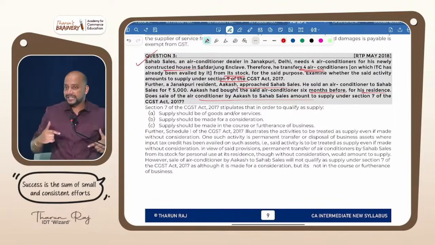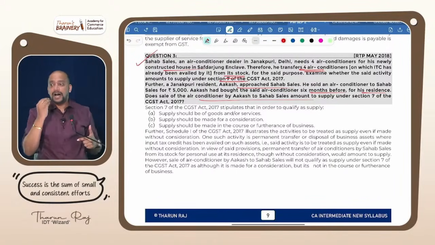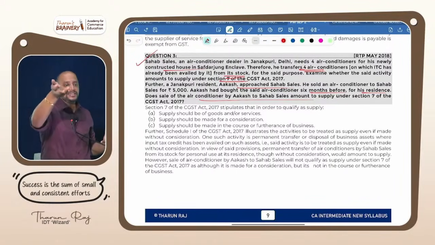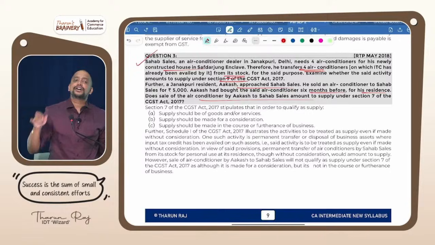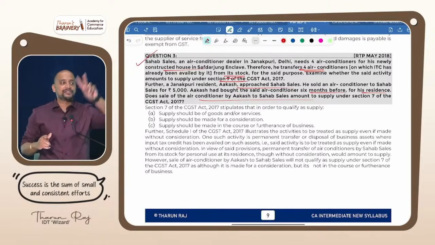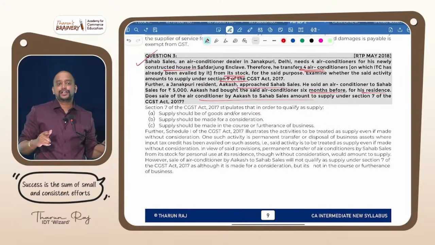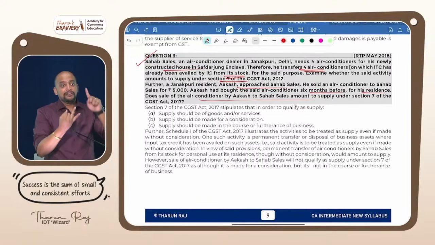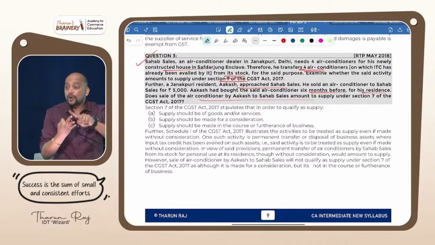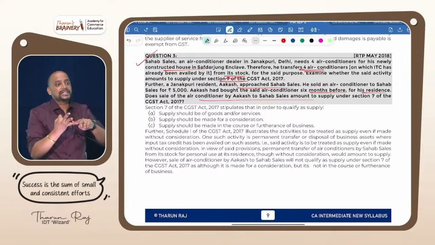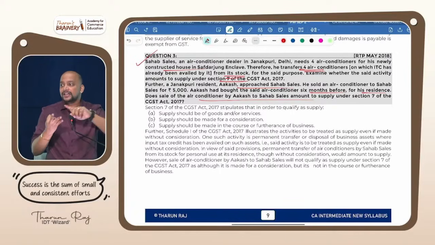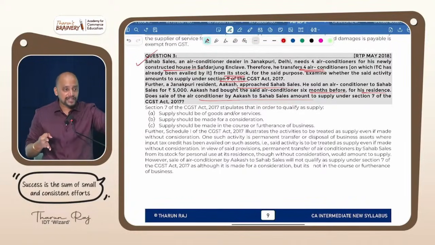But the next one is, one person by name Akash is selling the AC. So is it for consideration or without consideration? For consideration means we need to refer to 7.1a. For 7.1a, what we need to see? Any activity for consideration in the course or furtherance of business. Activity is what? Sale of AC. For consideration is what? 5,000 rupees.